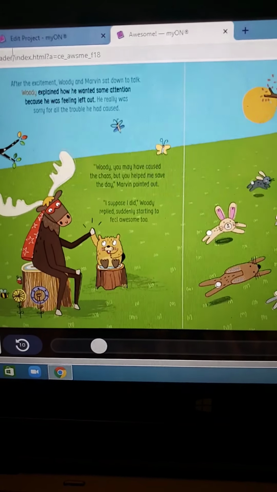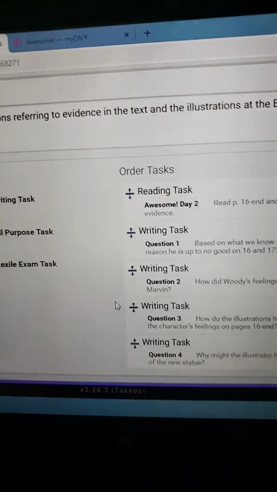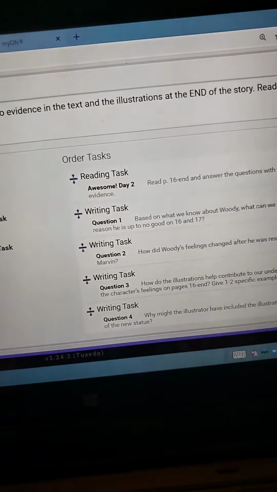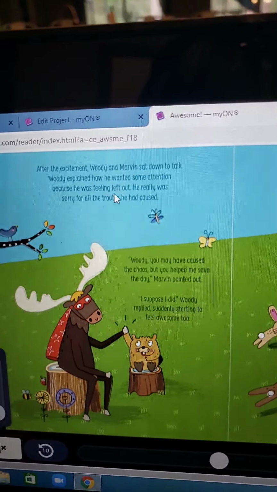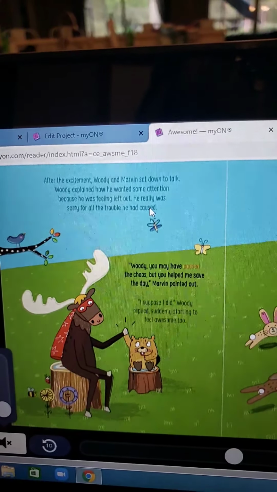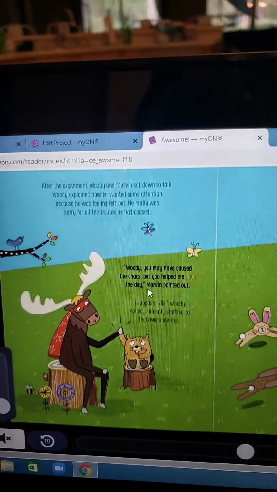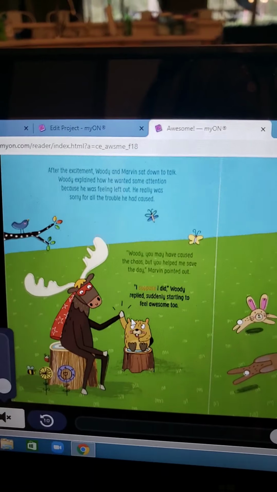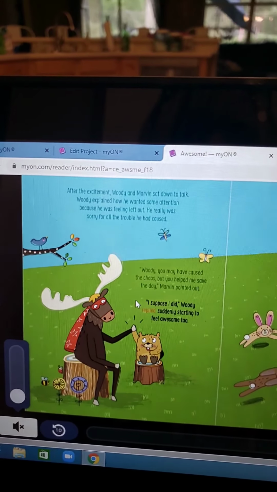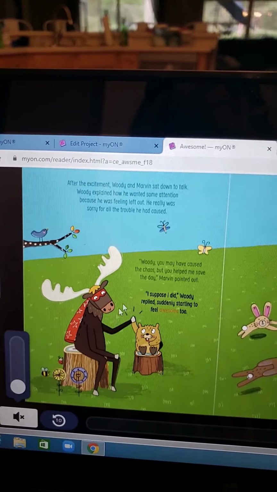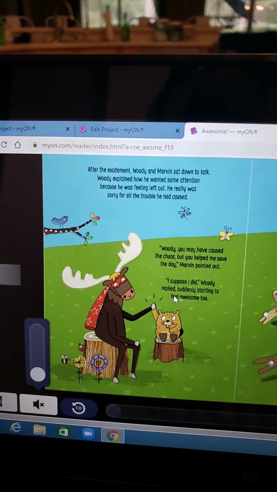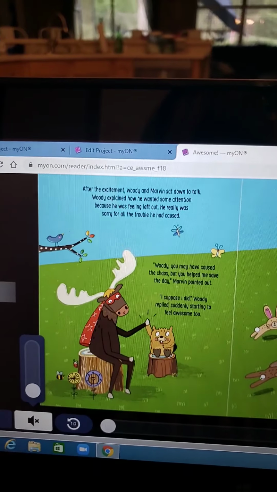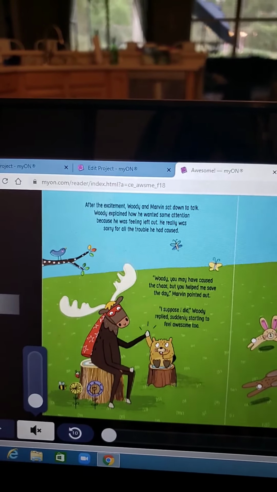Now, this is the page really where we get that answer to question number 2. How did his feelings change after he was rescued by Marvin? So when they sit down to talk, he realizes that he's caused trouble. But then Woody says, but you helped to save the day. And so he realizes that he doesn't need to be jealous of Marvin, that they can be pals and work together to save the day, rather than just be jealous and do bad things, so that they could work together to do good things.